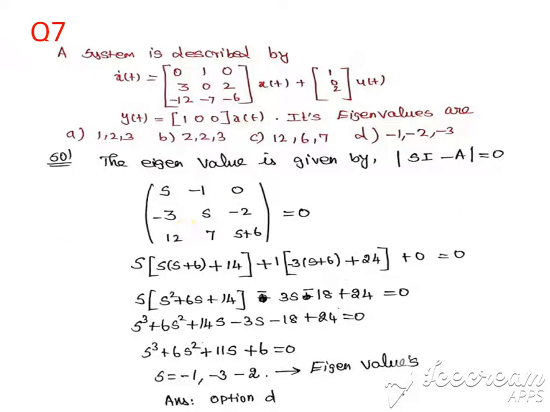Next question. A system is described by x dot of t equal to a given state matrix. We need to find the eigenvalue. For finding eigenvalue, the characteristic equation is determinant of SI minus A equal to 0. This is the A matrix. We simplify this equation. Finally we get S equal to minus 1, minus 3 and minus 2. So the correct option is option D.